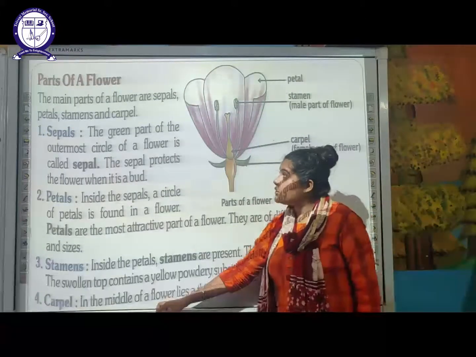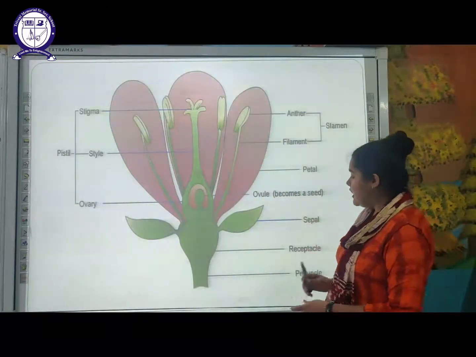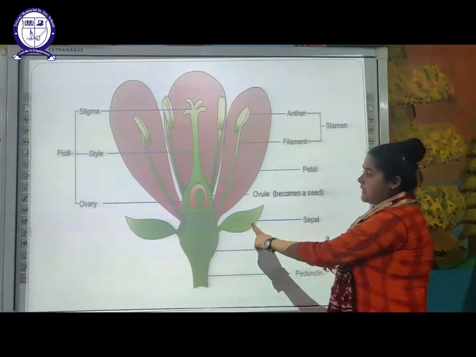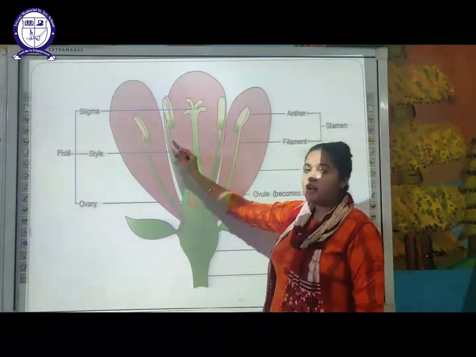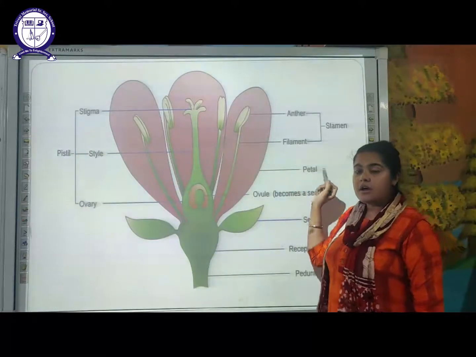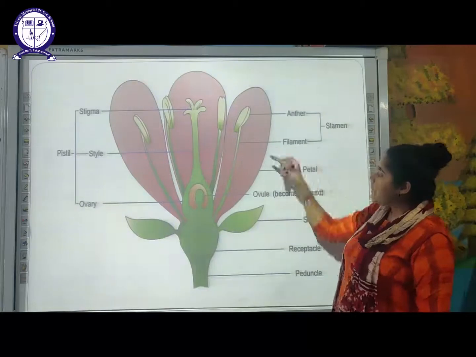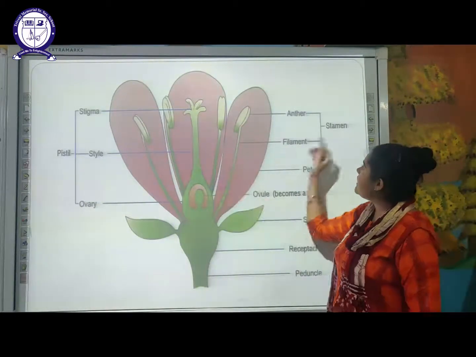So let's move on to the next slide, that is the complete diagram of a flower. Starting from here, this is the green part which is known as sepal, and after sepal there are your petals. These petals are of varied color, size and shape, so it makes the flower very attractive. Inside the petals, the next part is stamen.